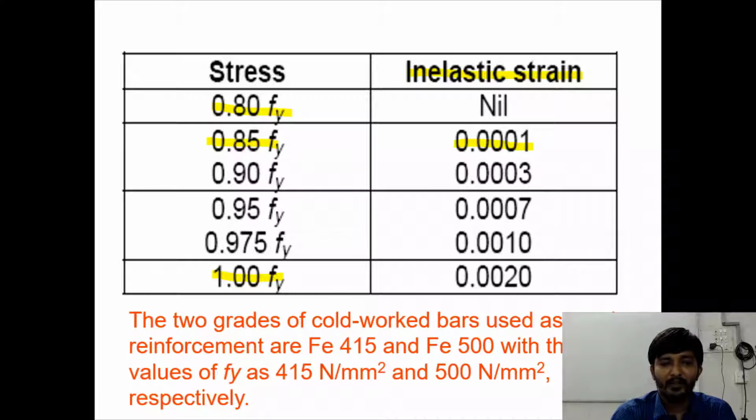So the two grades of cold work bars used as steel reinforcements are Fe415 and Fe500, with the values of Fy as 415 Newton per mm square and 500 Newton per mm square respectively. So if you go on site and purchase the steel bars, they are generally available for these two grades, that is Fe415 and Fe500.